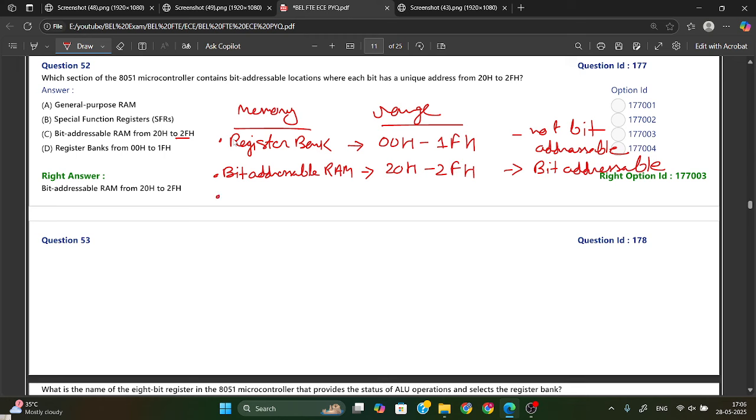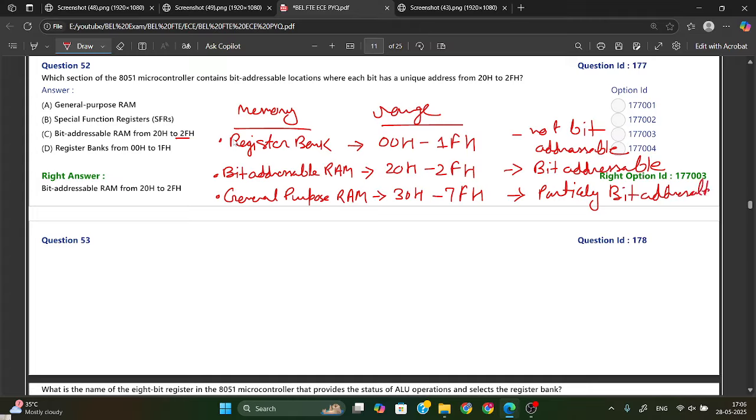Now the next one is general purpose RAM. The range for general purpose RAM is 30H to 7FH. So it is partially bit addressable.